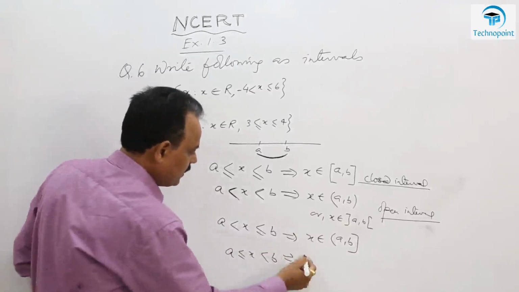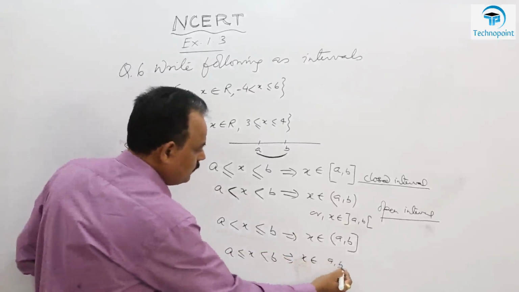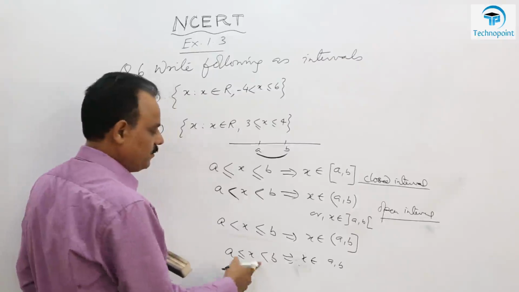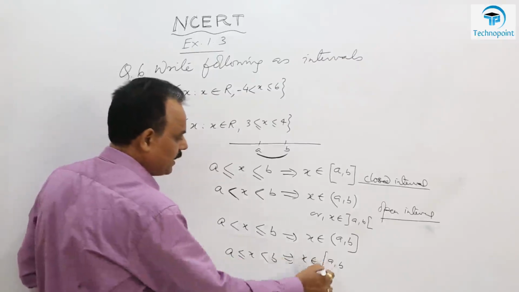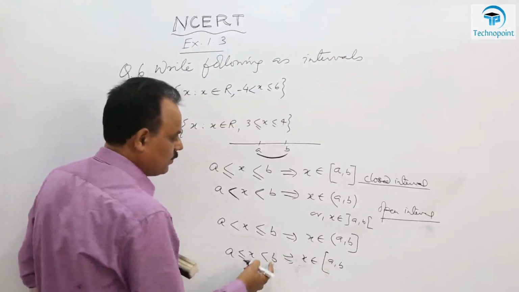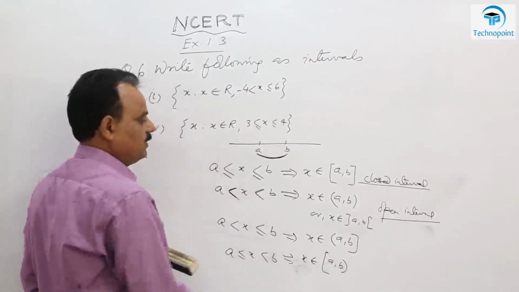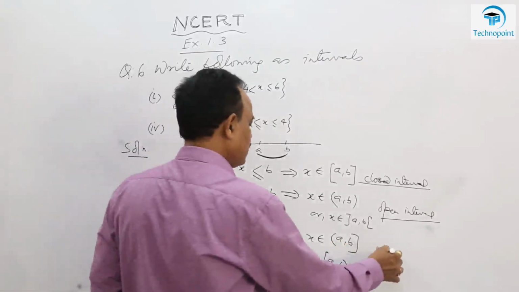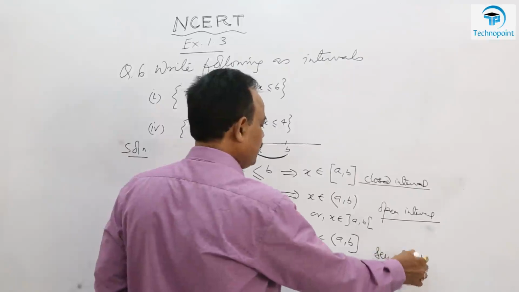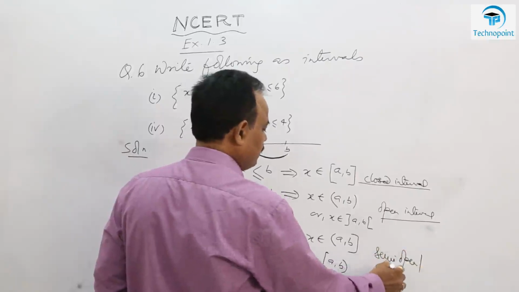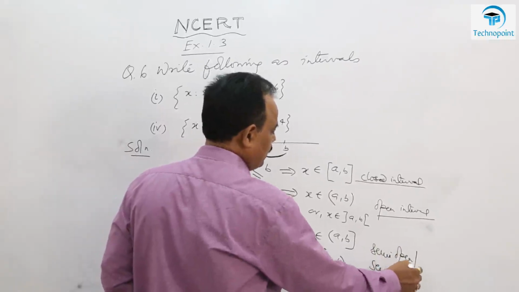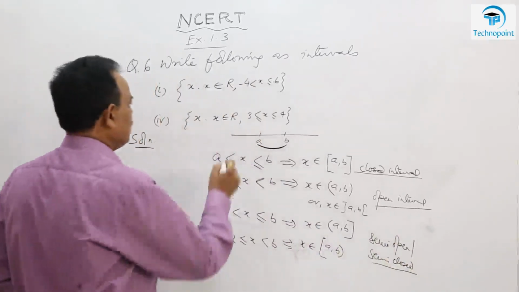Here also you can see, x is in between A and B but including A, so put a big bracket, and excluding B, so a small bracket. These two are called either semi-open or semi-closed intervals. So you may have these 4 cases. Now let us solve this.